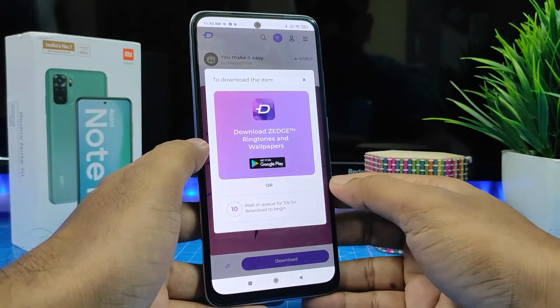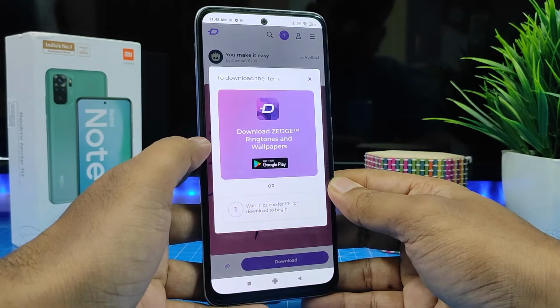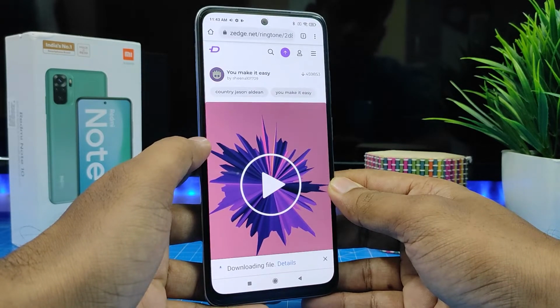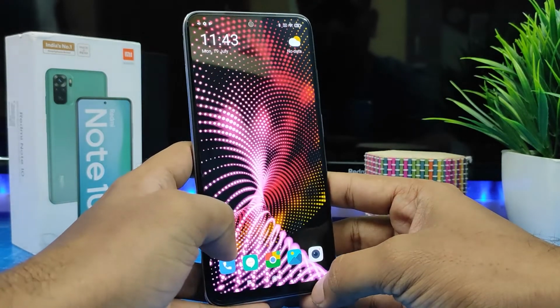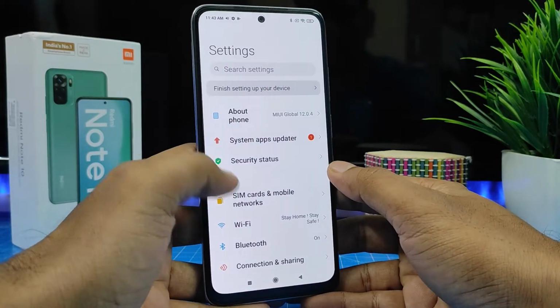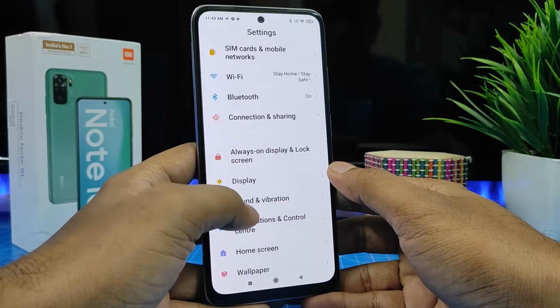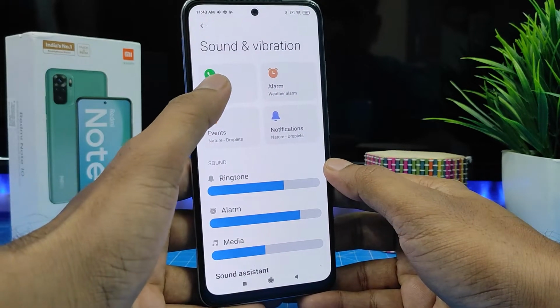then click download. You need to wait 10 seconds. So the download is completed. Now we need to go to settings. Open the settings, then choose sound and vibration, then select the ringtone.